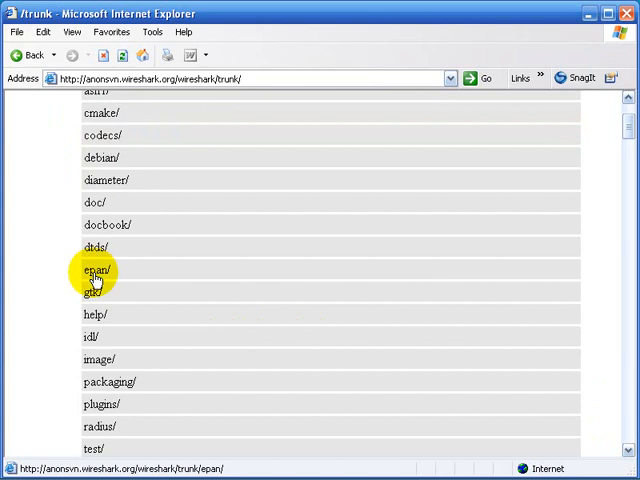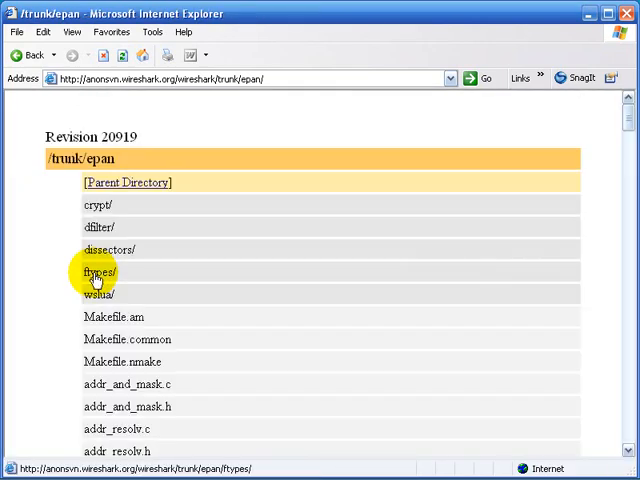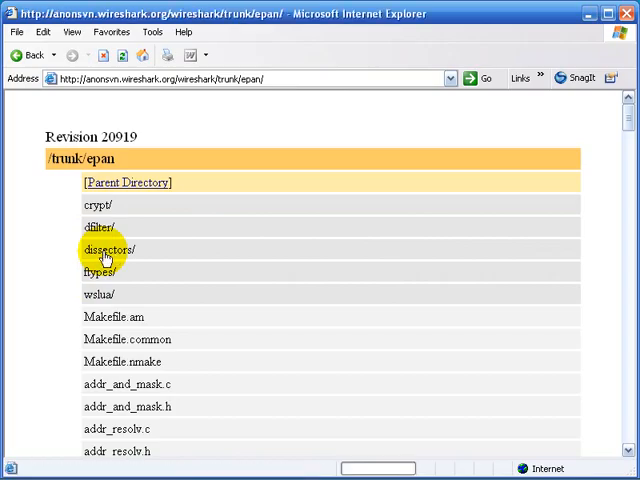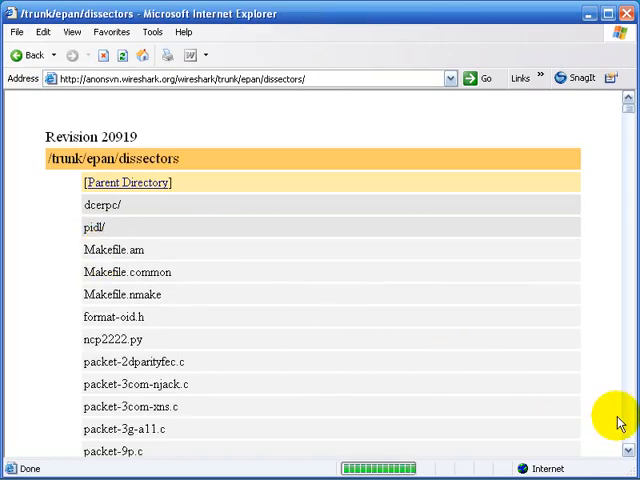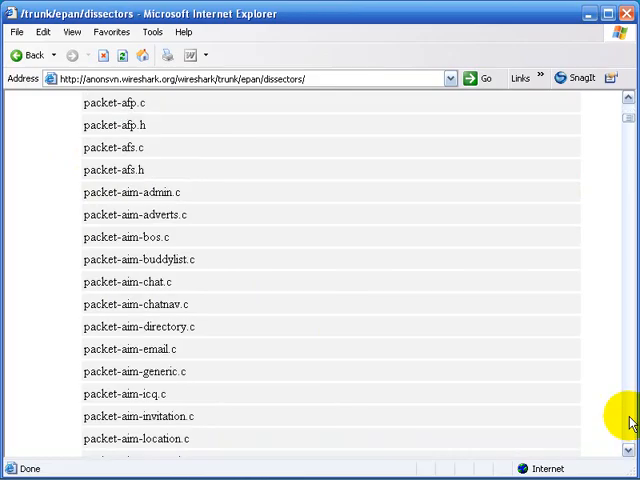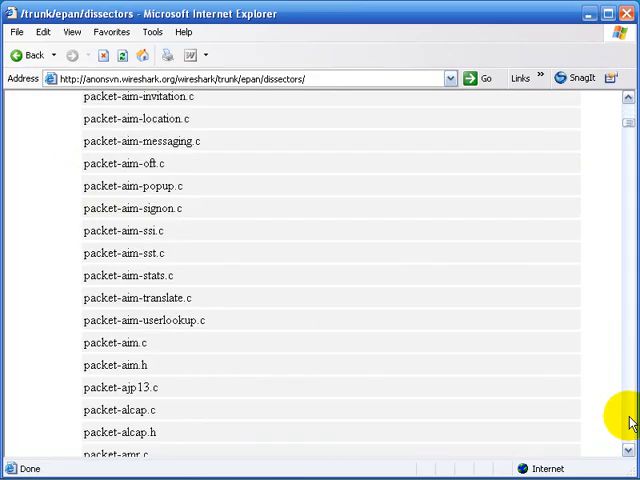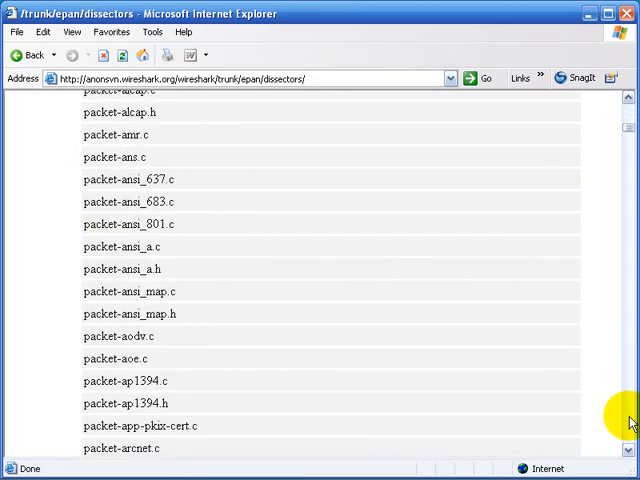We'll select that directory, and there underneath there you will see one directory called dissectors. We'll select the dissectors subdirectory, and now if you scroll down you'll be able to see that these are all of the protocols and applications that Wireshark can decode.